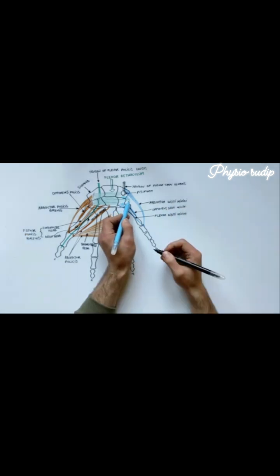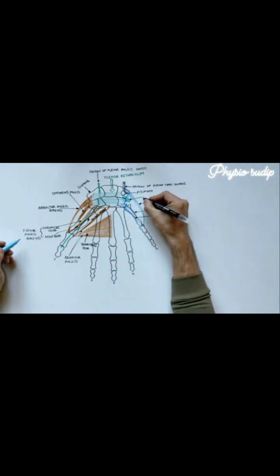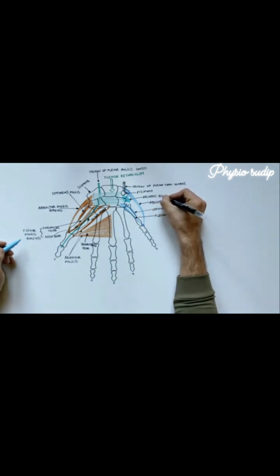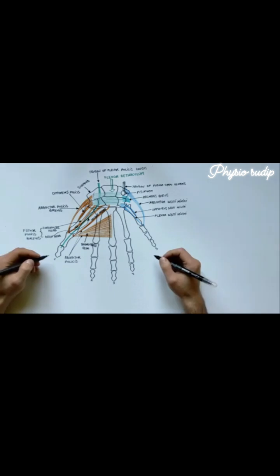The fourth and the last muscle of the hypothenar muscles group is the palmaris brevis. This is a thin quadrilateral muscle having origin from the flexor retinaculum and palmar aponeurosis. Its insertion is into the skin on the ulnar border of the palm of the hand. The next group of muscles of the hand are the interossei muscles. There are 7 interossei muscles.